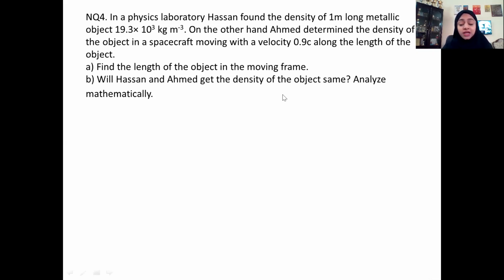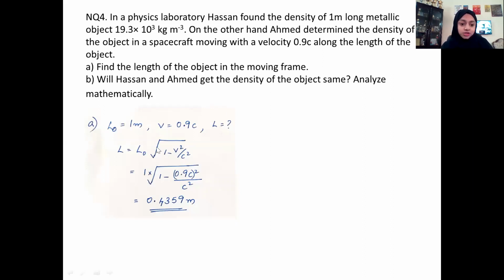Again, while you are considering volume, volume means length times the area which is perpendicular or normal to the direction of motion. So you can consider the length contraction only for the length, while for area there will be no change. It won't be affected by the motion. So pause this video, solve the problem, and come right back to check the solution.